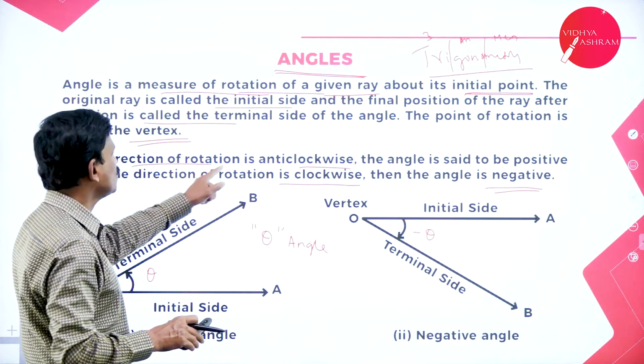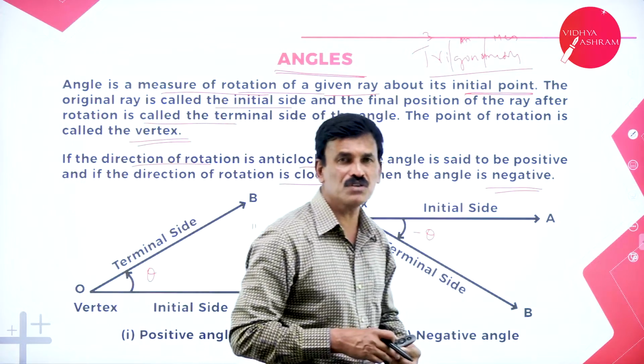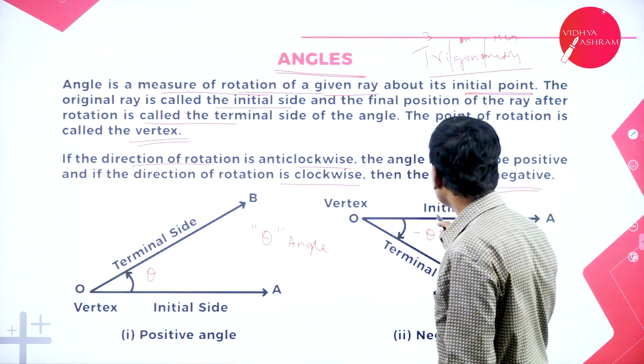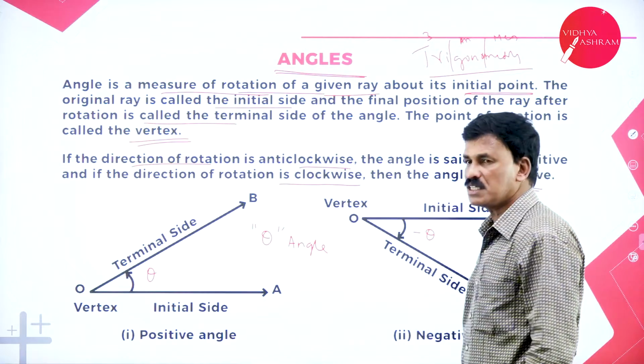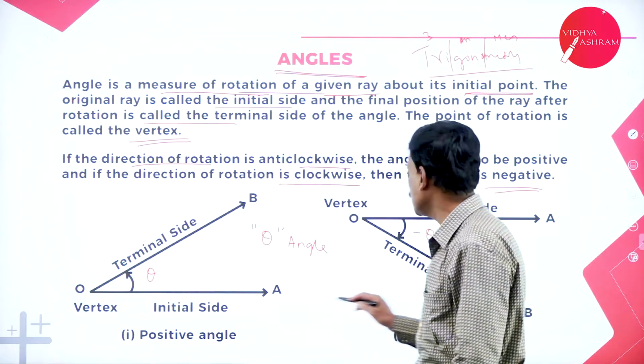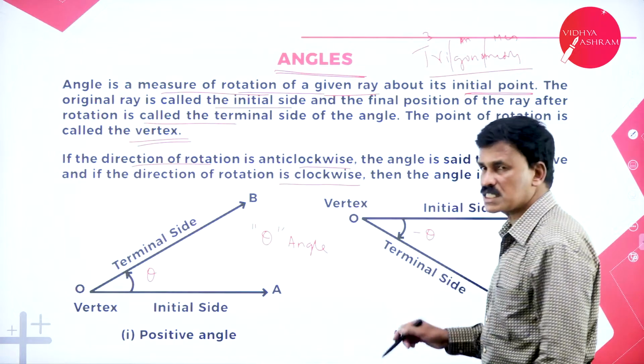If the direction of rotation is anti-clockwise, then the angle is said to be a positive angle. If the direction of rotation is clockwise, then the angle is said to be a negative angle. So here angle AOB is equal to theta, a positive angle. Here angle AOB is equal to minus theta, that is a negative angle.